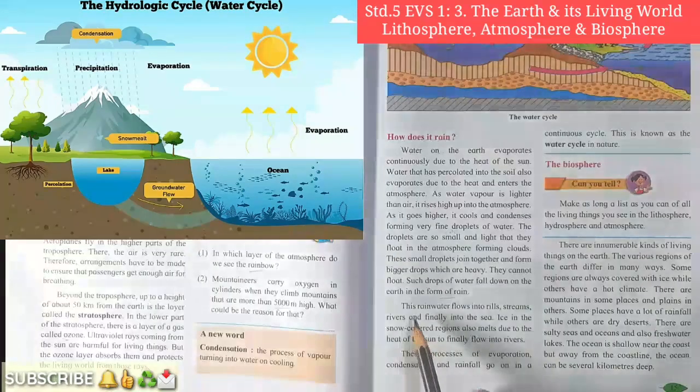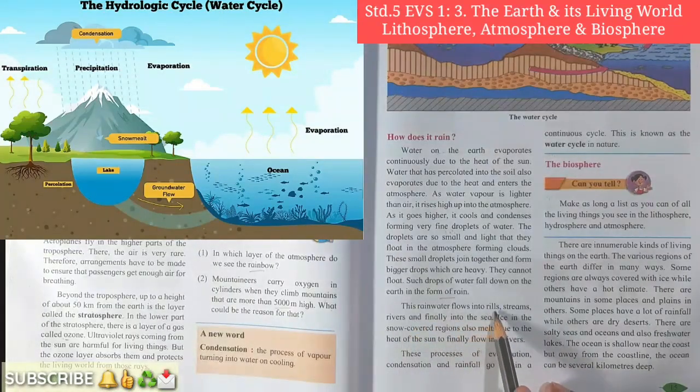Now next, this rainwater flows into rills, streams, rivers and finally into the sea. Ice in the snow-covered regions also melts due to the heat of the sun to finally flow into rivers. Yes, students, earlier we studied that the rainwater flows into rills, streams, rivers, and finally it gets into the sea.